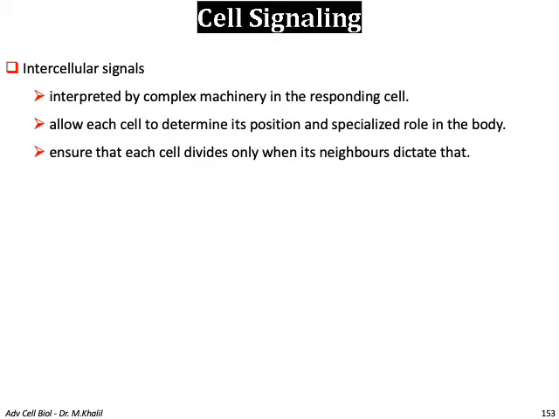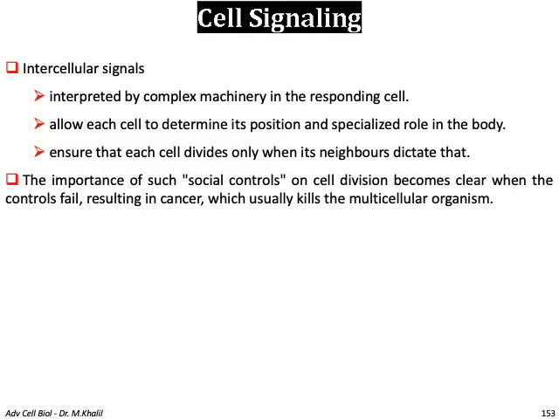There are intercellular signals which are interpreted by complex machinery in the responding cell that allow each cell to determine its position and its specialized role in the body, to ensure that each cell divides only when its neighbor cell dictates that. The importance of such social controls on cell division becomes clear when the controls fail, resulting in cancer, which usually kills the multicellular organism.